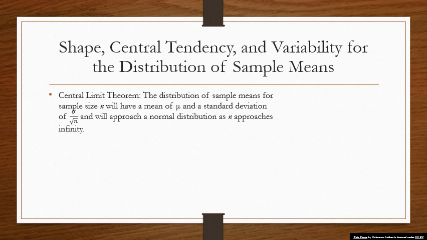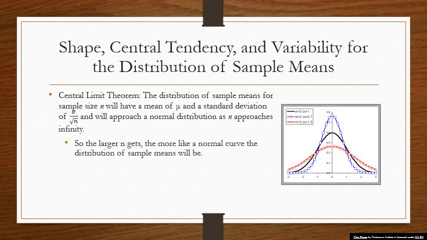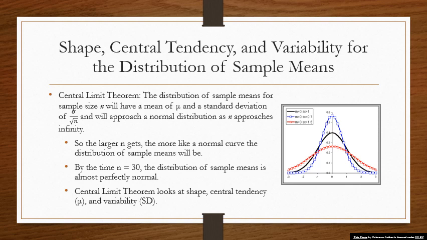So we're going to break this down a little bit. The larger n gets, the more like a normal curve the distribution of sample means will be. Okay? So you can see different distributions over here. The larger n gets, the more shaped like a normal curve it will become. By the time n equals 30, the distribution of sample means is almost perfectly normal. So the central limit theorem looks at the shape of the distribution, it looks at the central tendency when it talks about the mean, and it looks at the variability by looking at the standard deviation.